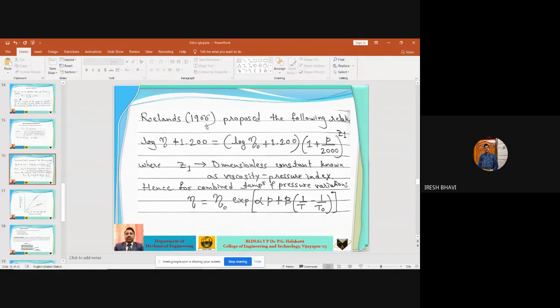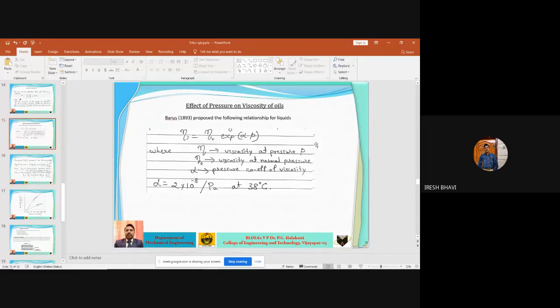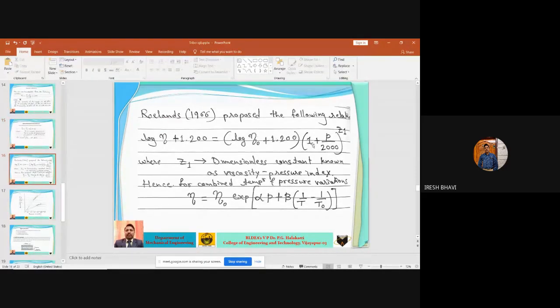Then Roelands, he also proposed one more relationship in 1966, that is log of eta plus 1.2 is equal to log of eta naught plus 1.2 into another bracket, 1 plus P by 2000, bracket raised to Z1, where P is the pressure at which you want to determine the viscosity. In this case also, P is the pressure at which you want to determine the viscosity of the lubricating oil. Okay. So by using this expression also, we can find this eta, that is viscosity of the lubricating oil at pressure P. Okay.